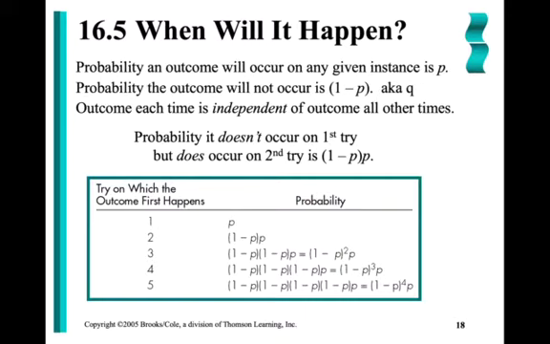What's the probability that my event occurs on the first try? Well, that first try would be what? P. What's the probability that my event occurs for the first time on the second attempt? Well, that means on the first attempt it was not P. So this 1 minus P could also be written as Q. Q times P.